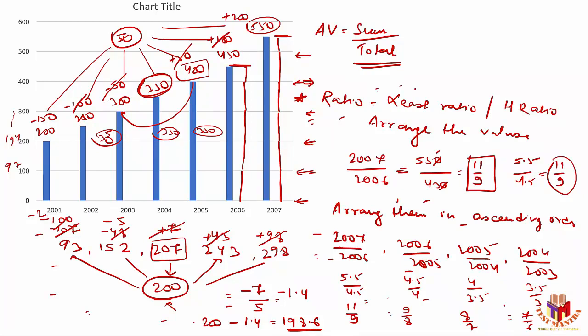Now just identify this. 7 by 6 can be written as 1 plus 1 by 6. And 1 by 6 is how much? 0.16, or in terms of percentage, 16.66. That means this figure is approximately 1.16. You can do the same thing here. 8 by 7 is 1 plus 1 by 7. Now, 1 is a common part. Just identify whether 1 by 6 is greater or 1 by 7 is greater.